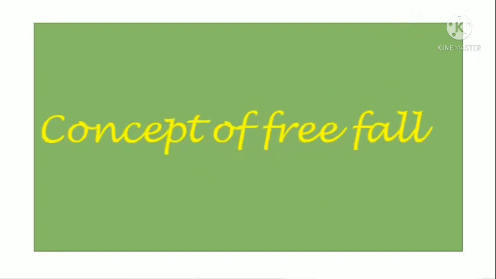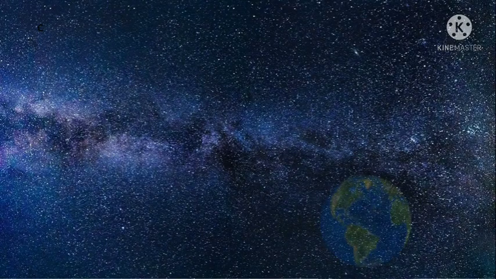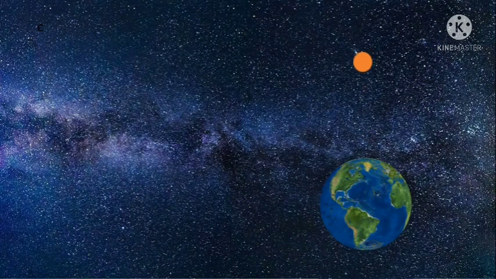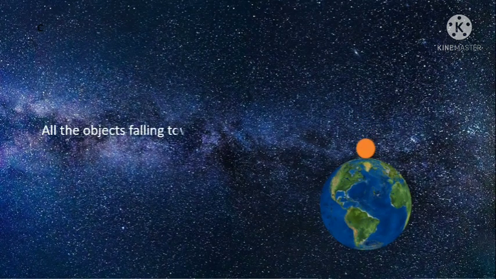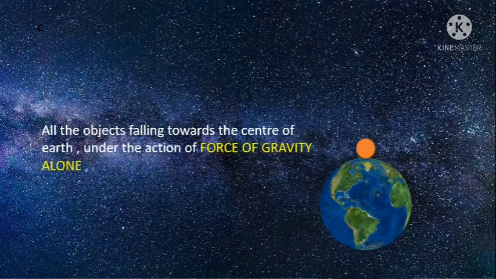If you drop an object from certain height, the object will fall down towards the center of Earth because Earth attracts every object towards its center. Remember, we are not pushing the object, we are just dropping it from certain height without applying any force. If we neglect all the forces acting on it and consider only the force of gravity, then we say object is in free fall. So we can say all the objects falling towards the center of Earth under the action of force of gravity alone are said to be in free fall.